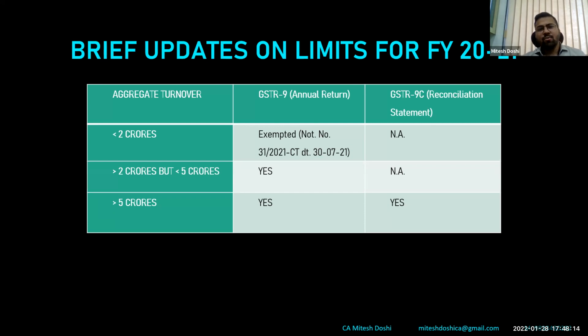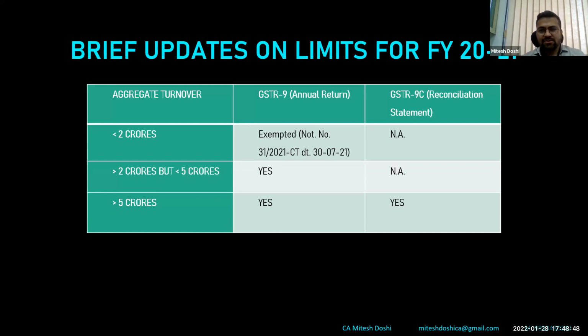If your aggregate turnover is less than 2 crore, you are not required to file GSTR 9. Taxpayers have been exempted from filing GSTR 9 by notification 31/2021. 9C is not required to be filed if turnover is less than 5 crore. So if it is between 2 to 5 crore, then GSTR 9 is required to be filed and GSTR 9C is not required. If it is above 5 crores, both GSTR 9 and 9C are to be filed. Now, for subsequent years, for financial year 21-22, we know that the 5 crore limit has been set in the rule itself now.